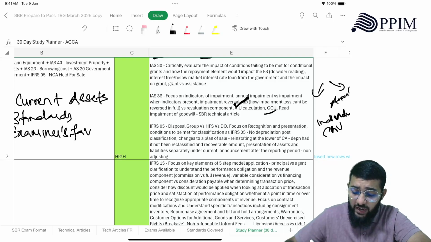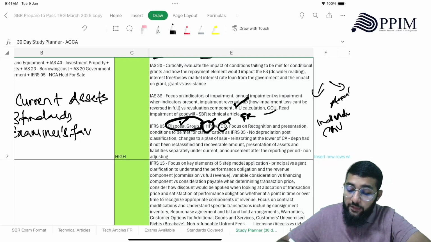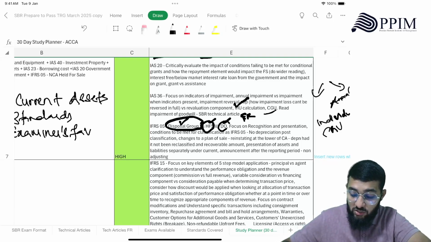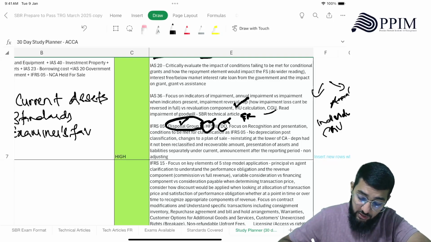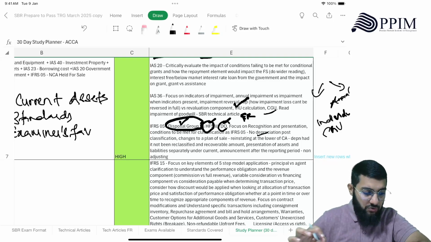In IFRS 5, so disposal group versus HFS versus DO. Now DO, held for sale and discontinued operation, we've seen at FR level also. So here disposal group is important. You need to know what that is. Then focus on recognition and presentation. Conditions to be met for classification as held for sale under IFRS 5, right? And how after classification you will not depreciate. You need to remember. Now, these are the nuances in the standard that you need to remember.